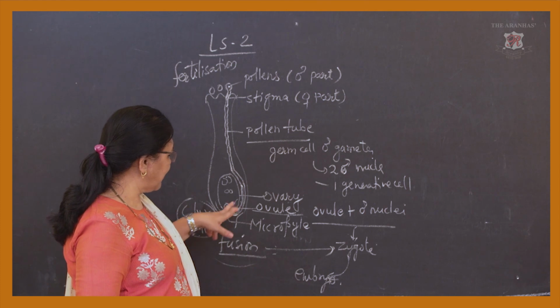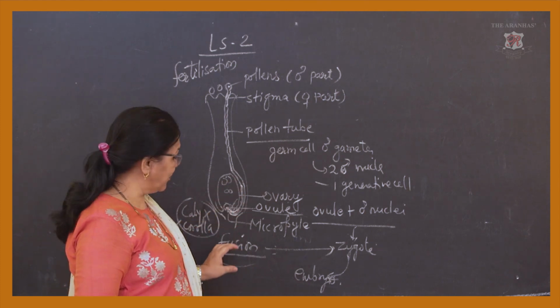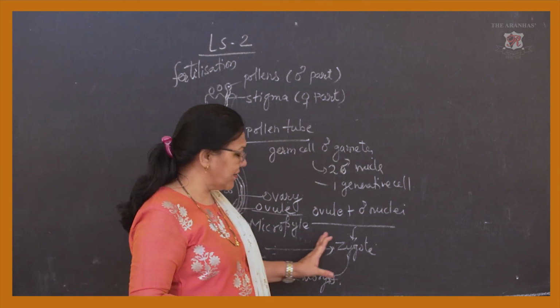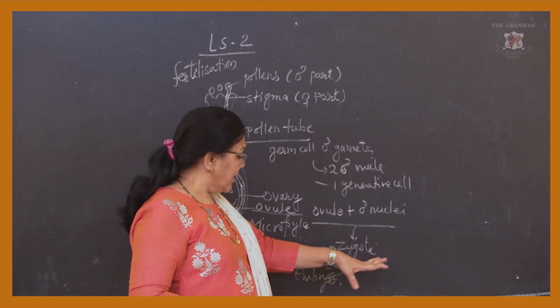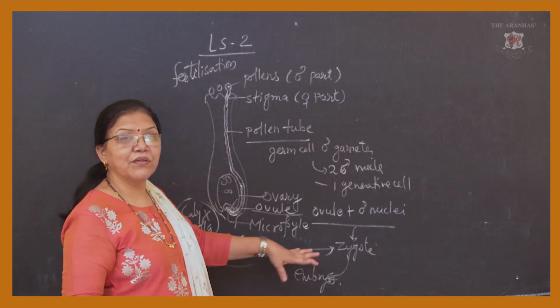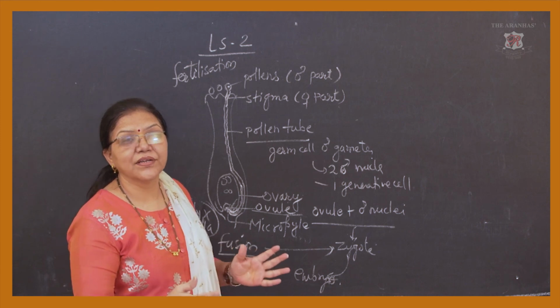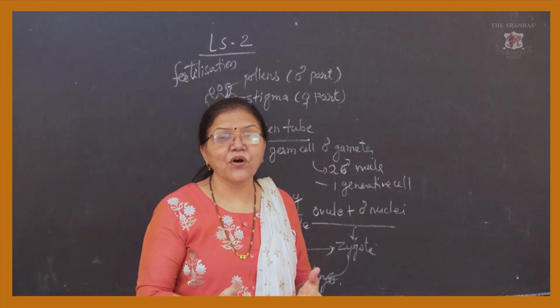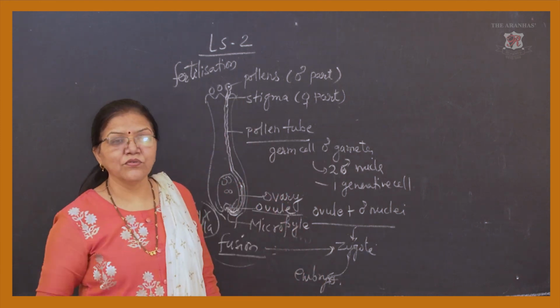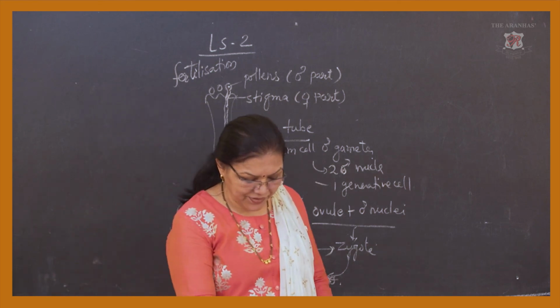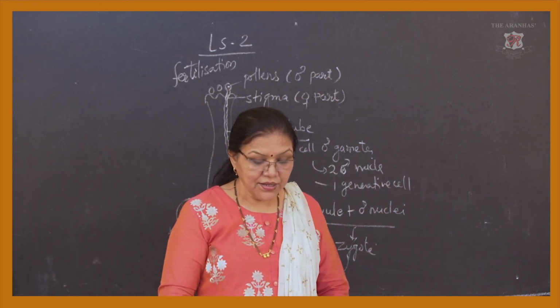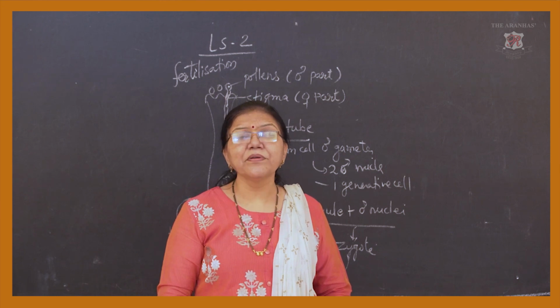After fertilization, when they meet, that is called fusion. After fusion, the zygote is formed. The zygote changes into the embryo. Meanwhile, the calyx and corolla degenerate and the ovule is formed. That ovule grows into a new flower. So in that way we have completed this session on sexual reproduction in plants.